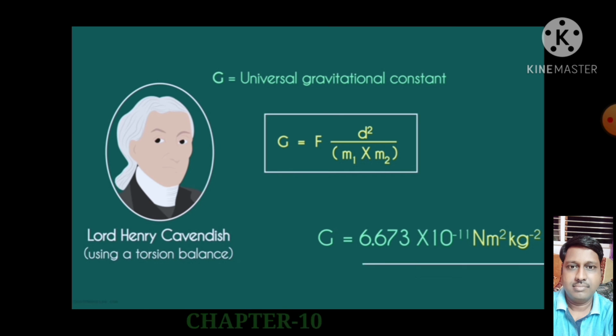Understood? So in this way they derived the universal law of gravitation. And this gravitational force exists everywhere, whether the object is small or big, no matter. Even for tiny particles, the gravitational force is present between the two objects.